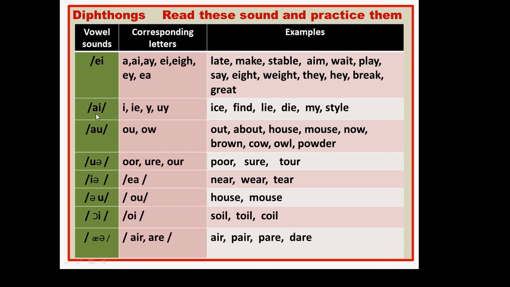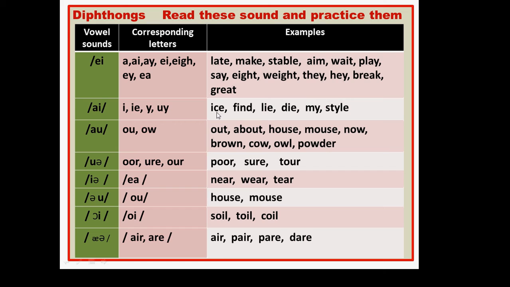Then this is I. Just when you speak, you can observe your face in the mirror and you will understand how it is produced. See, corresponding letters are E, I-E, Y, U-Y.